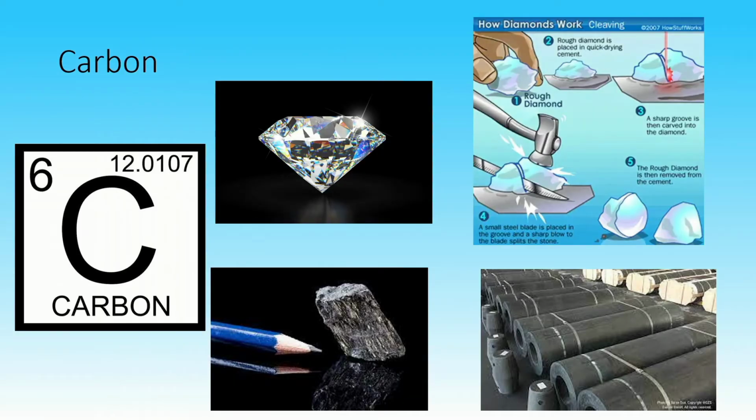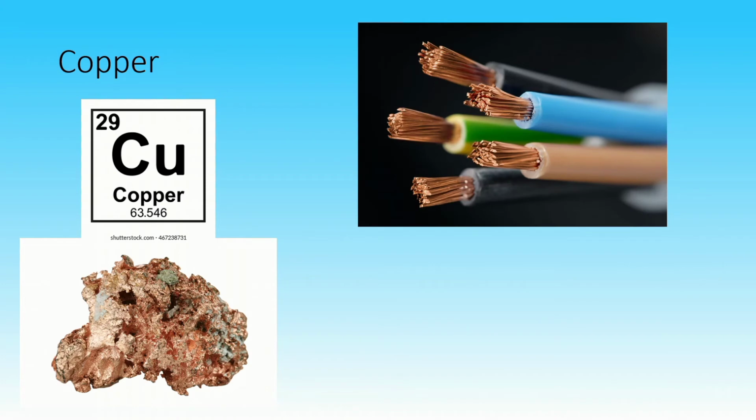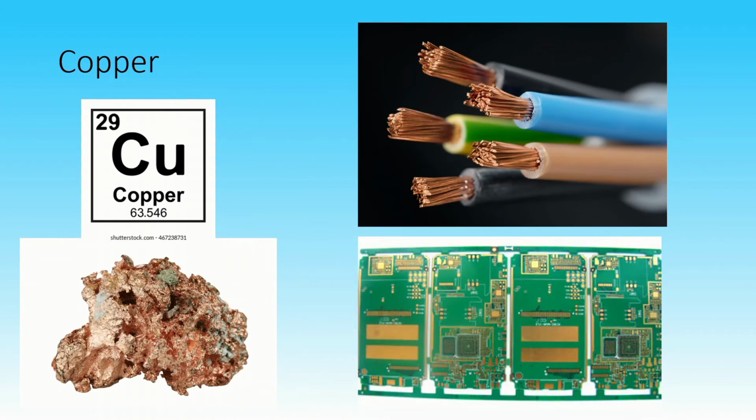It is a form of graphite. The metallic element copper is used in electric cables and wires. Moreover, it is also used as an integral electronic component. Most of your handheld devices contain copper in their circuits.